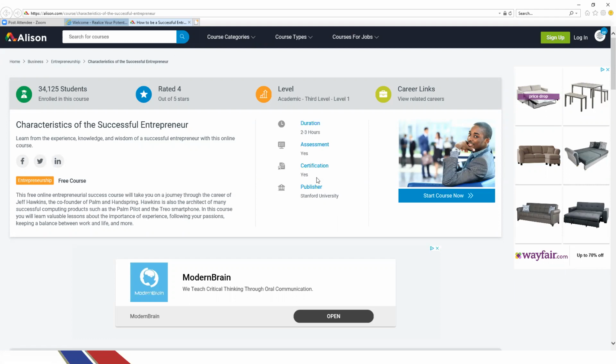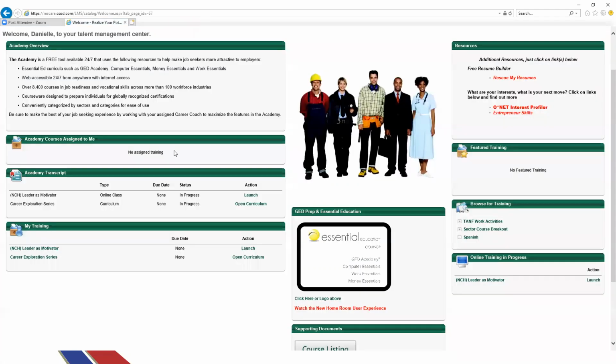So as you can imagine, this is a really great tool if you're looking to expand and potentially start your own small business or whatever it may be. This would be a really great opportunity for you to utilize this tool. Okay, so we'll go ahead and close out of that and go back to our home page.